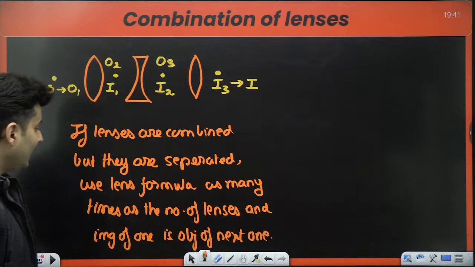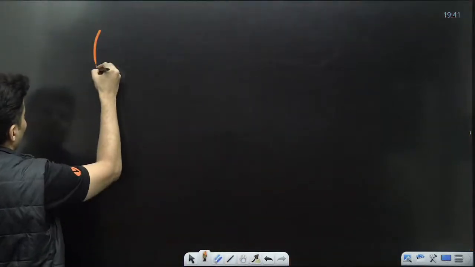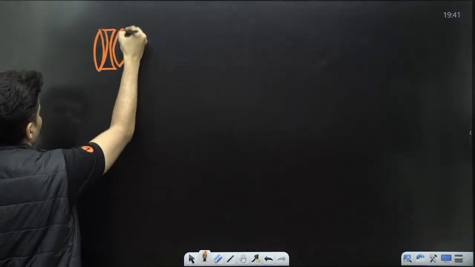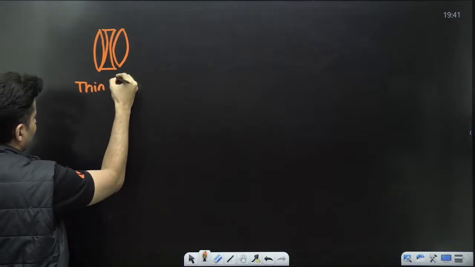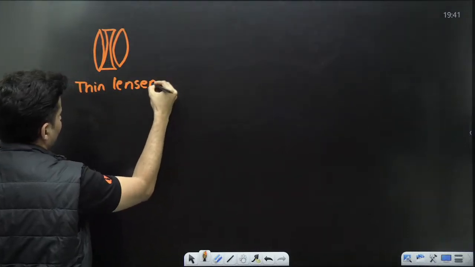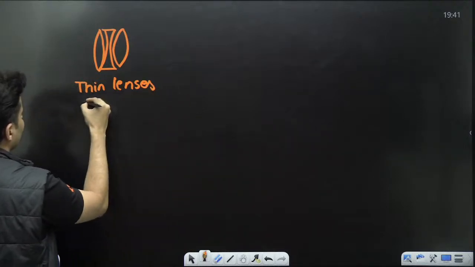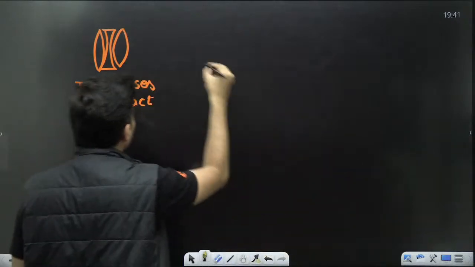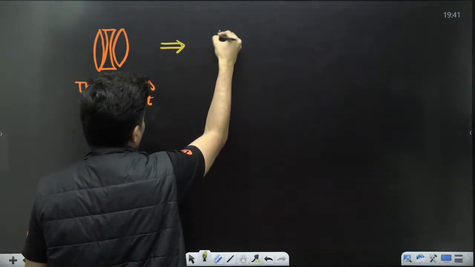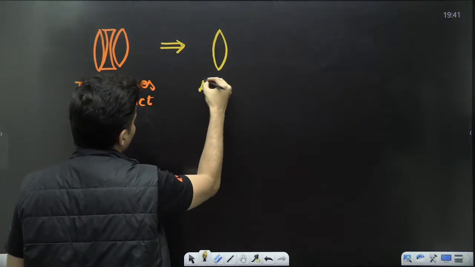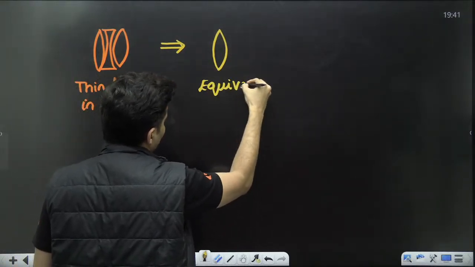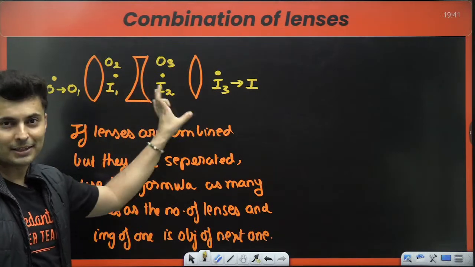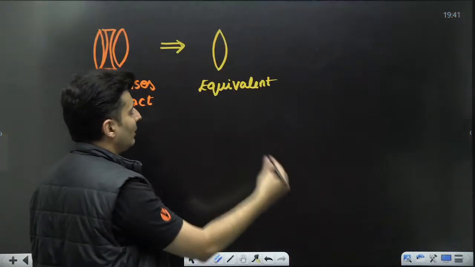But when the lenses are combined together, as in they are in contact, something like this, these are thin lenses in contact. When that happens, only then you can convert them into one equivalent lens. Only when they are in contact, not when they are separated. Don't do that.